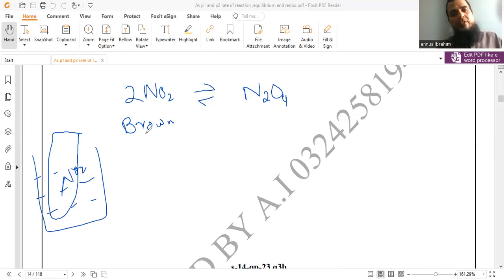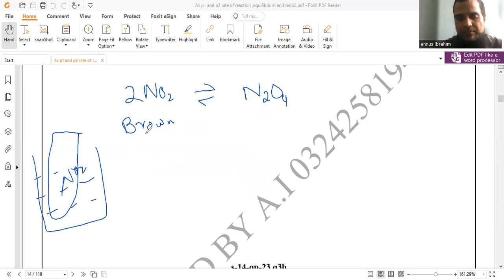So when we use the term chemical equilibrium, first of all, we must understand that the term chemical equilibrium is only limited to reversible chemical reactions, where the reactant and product both continuously react with each other.